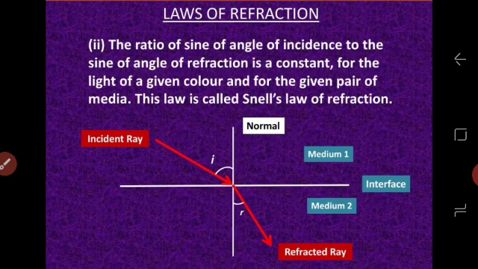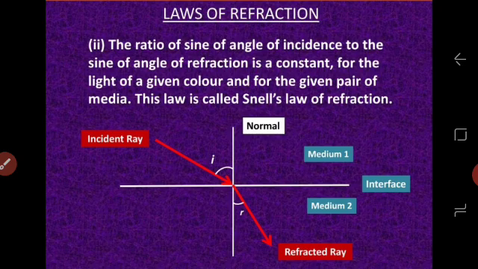Thus, if I am taking red light, then for this color of light and for a given pair of media, this ratio would be constant. Once you change the pair of media, the constant value will also change. For example, if I am taking a glass-air interface, I will have some constant for the ratio. If I take air and water as the media and I study the constant ratio, then the value will change. Thus, this is Snell's law which talks about the ratio but for a given color and for a given pair of media. These are the two points that we have to understand and remember.